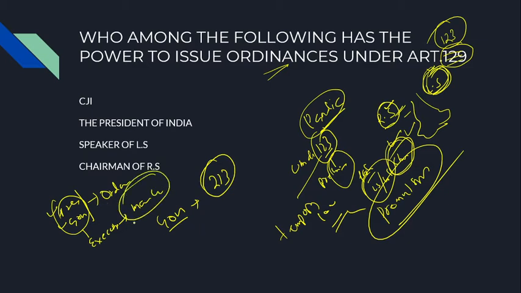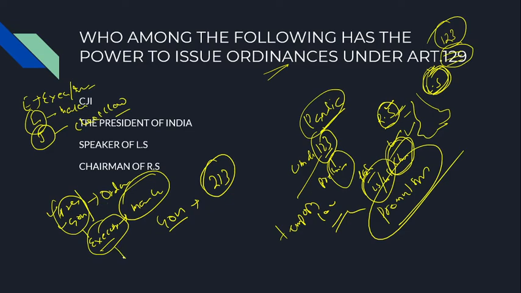But in our parliamentary structure, the executive, the legislature, and the judiciary are there. The main function of the executive is to execute or implement the law. The function of the legislature is to make law, and the role of the judiciary is to check the law. So in this process, what is happening? The executive, instead of implementing the law, is making law.